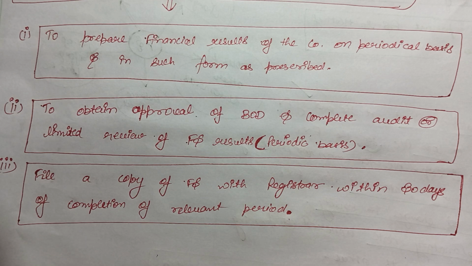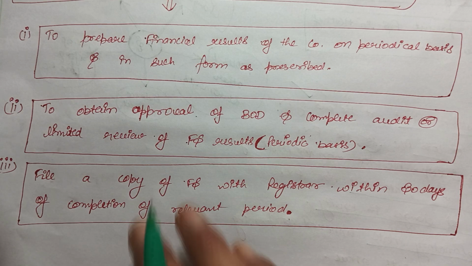The central government may prescribe the norms or provisions for that purpose, and then file a copy of the financial statement with the registrar within 30 days of the completion of the relevant period. So the company has to file those financial statements with the ROC within 30 days of completion of the relevant period.